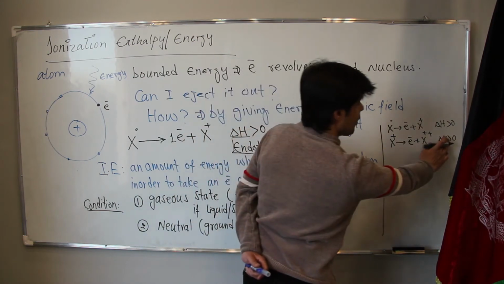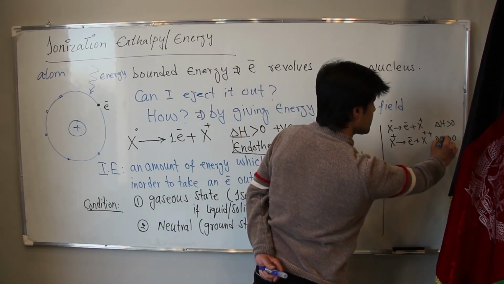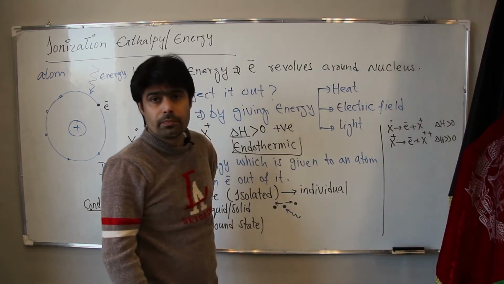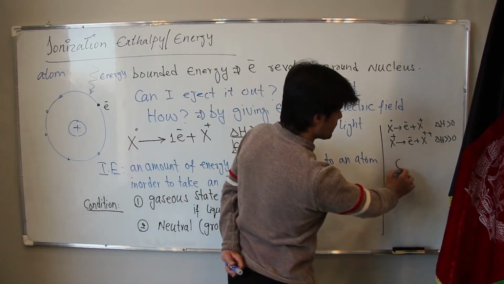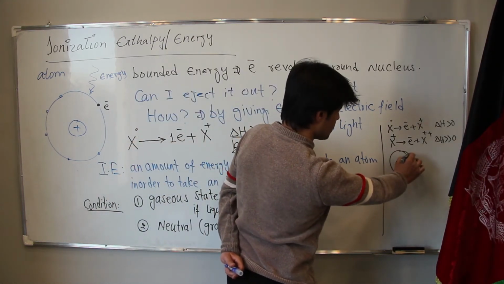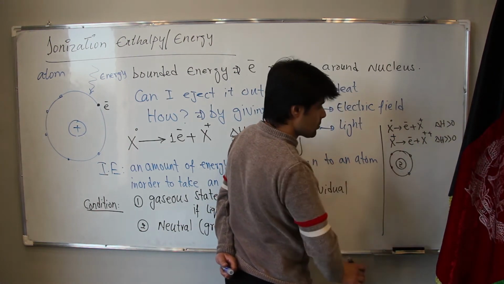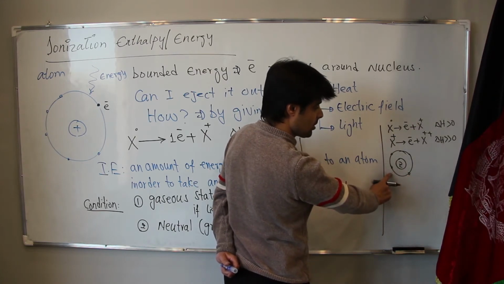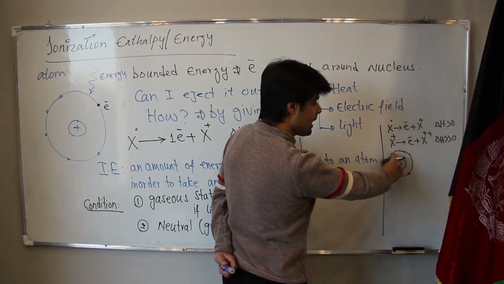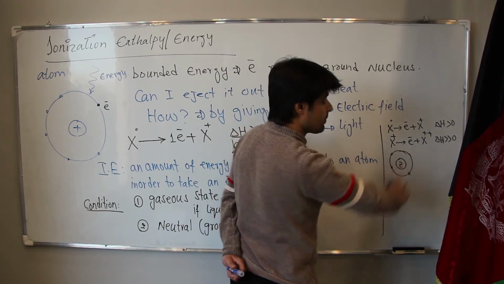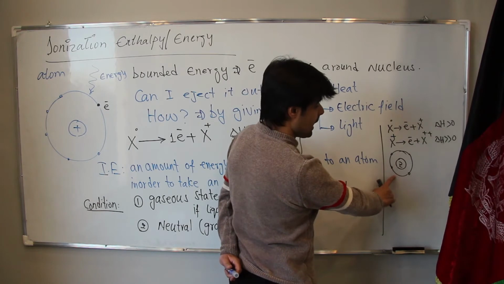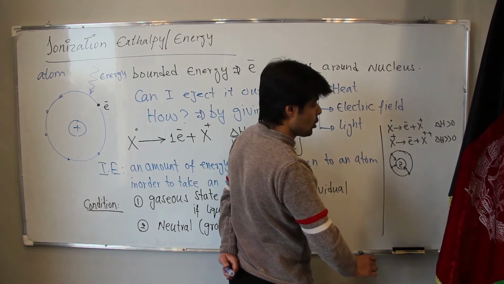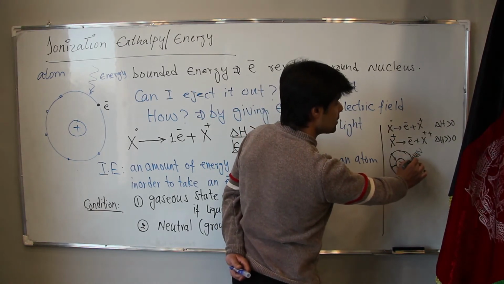But in the second form, the amount of energy is much greater than the first form. Why? Because, for example, we have a nucleus, these orbits, and some electrons. If I take out one electron, the remaining part, this nucleus, will have much more effect than before. For this reason, it is much more bound to the nucleus. So we are giving much more energy.